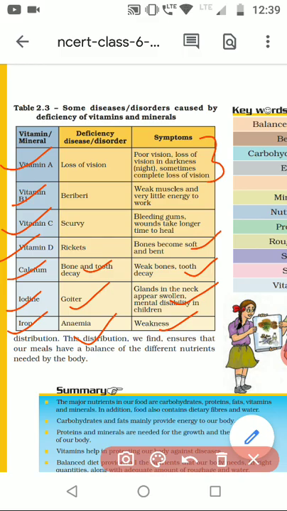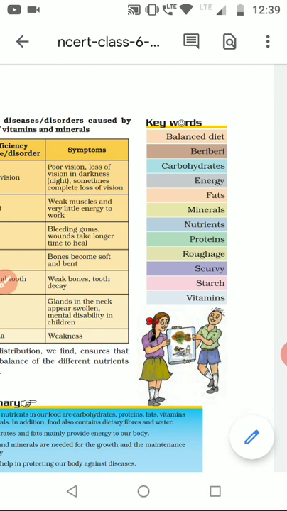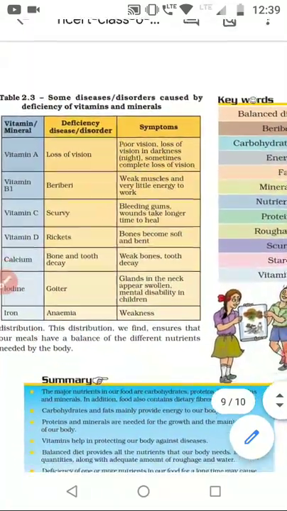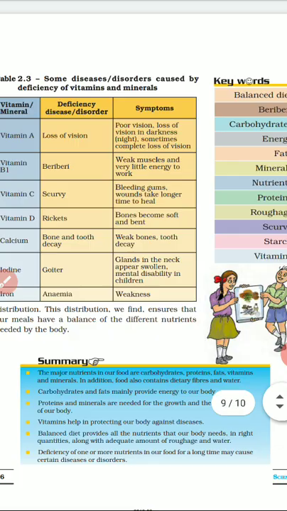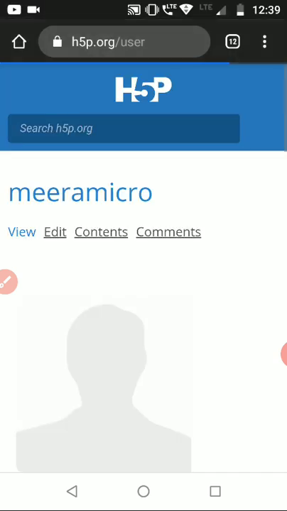That's why in any one thing, either dal or sabzi, whatever your mother is making, one thing should be made in an iron vessel. An iron vessel itself can be a source of lots of iron, and so this deficiency of iron can be rectified. So I hope this topic of deficiency is clear to you. I have some pictures to show you regarding the deficiency conditions. So let me show you those pictures here.